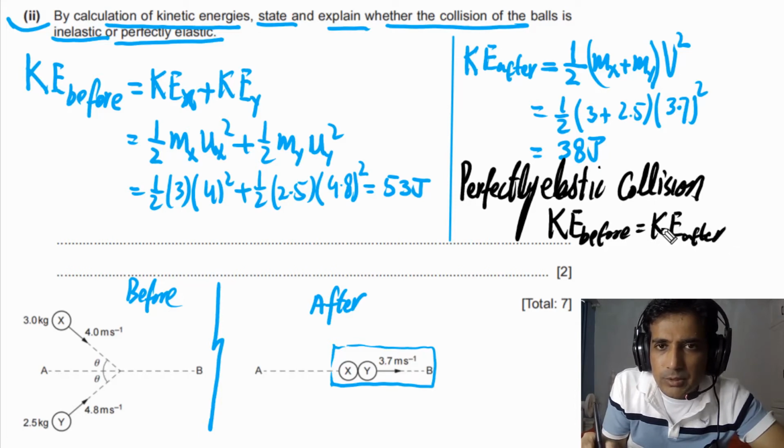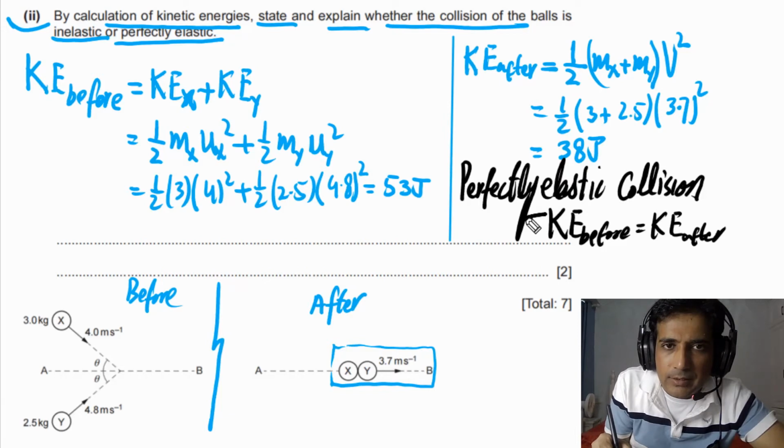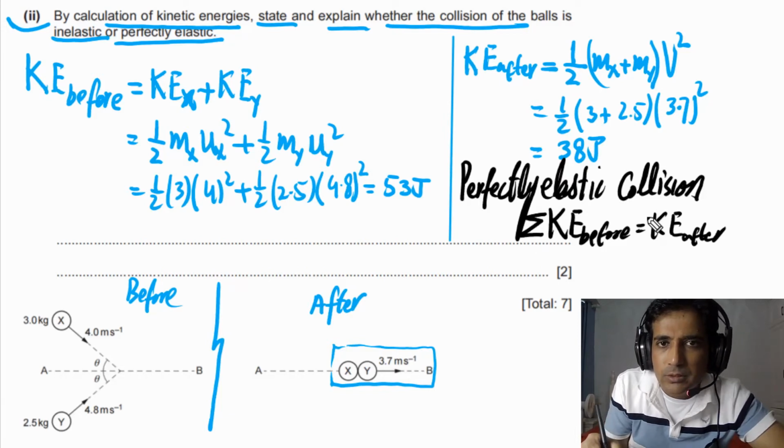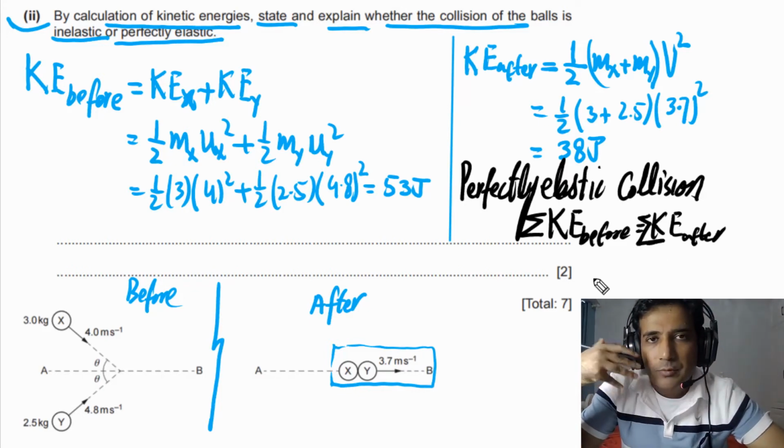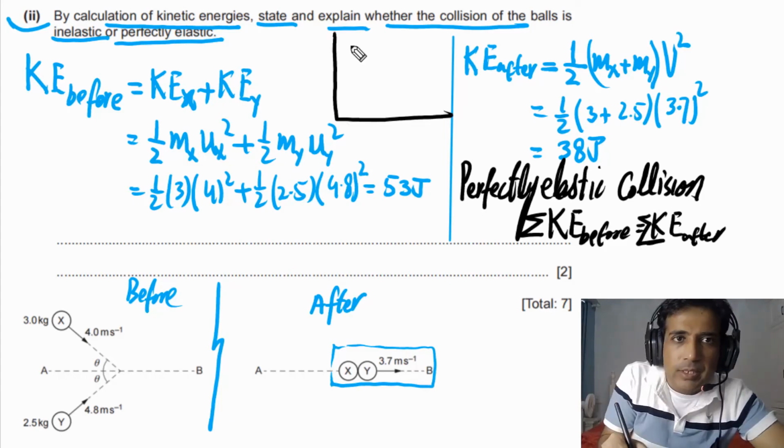So we can also say sum of kinetic energies before collision, if it is equal to sum of kinetic energies after collision, we call it perfectly elastic collision. Otherwise, this is inelastic collision. In this case, the sum of kinetic energy before is not equal to sum of kinetic energies after.